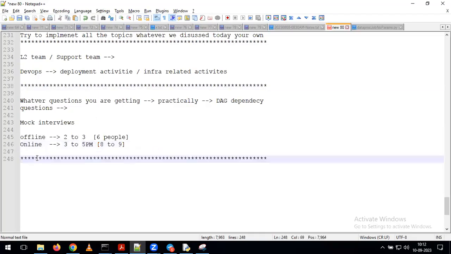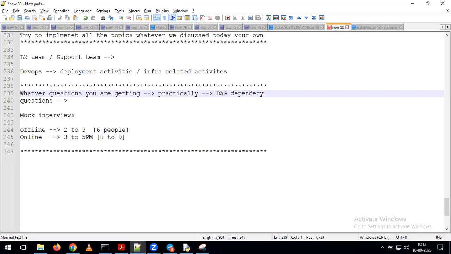From my side, I completed Airflow, but for the next use cases we are going to discuss, if you want, you can create the Airflow DAG and practice. If I need to create the DAG for every use case, our course will go for 70 or 80 days. If you are giving the assignment, like the use case I'm telling, then we will try exactly for that. Exactly, perfect.